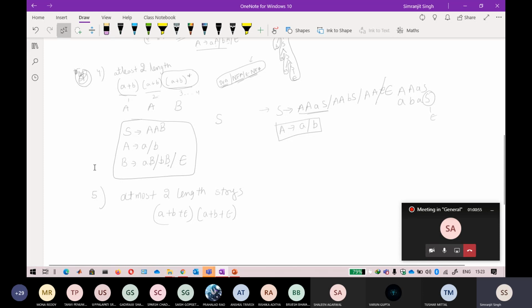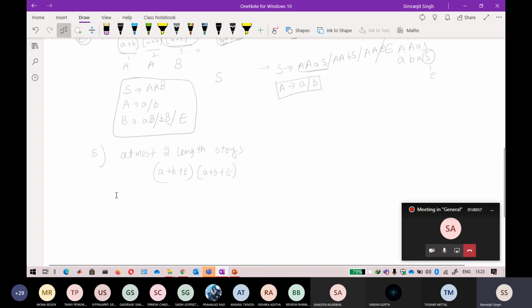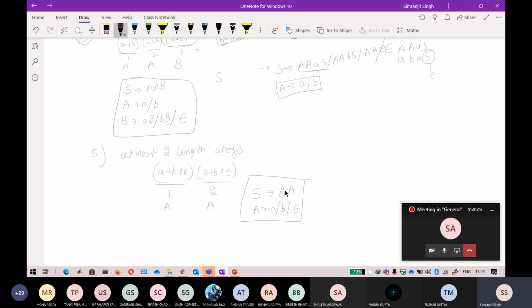Okay, so I think Brijesh has given the right one. Absolutely correct. It is a one length string and this is a two length string. Keep in mind there is epsilon also. If you consider this as variable A, this is also variable A. Now take the starting symbol and write two variables, and this A is a or b or epsilon. That is correctly given by Brijesh.